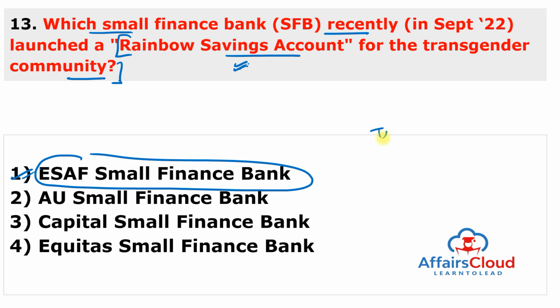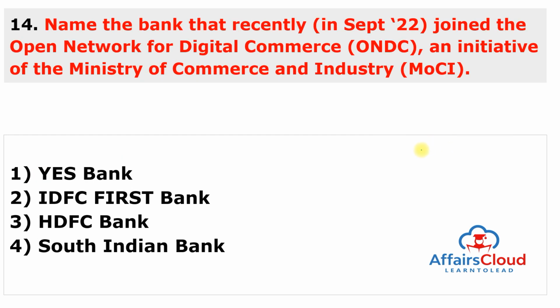effort to promote a trans-friendly or inclusive labor culture, and it was introduced during the logo launch event for the rainbow saving account, which was organized in collaboration with the Navodaya movement. And the rainbow saving account will have a number of features such as a high interest rate and the advanced debit card capabilities. Moving to next question.